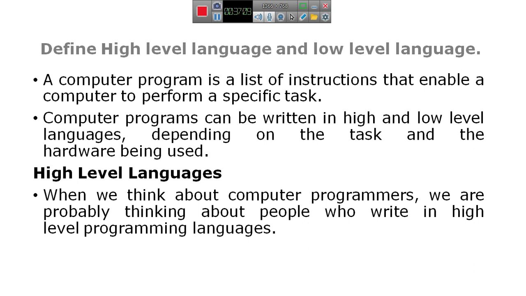It is very difficult to understand and to write a program. Assembly language uses special symbols called mnemonics, especially for code relevant to the specific architecture, and assembly language instructions are used to develop device drivers.